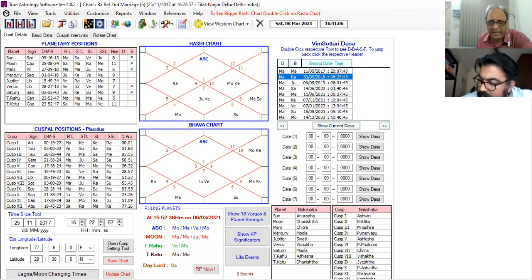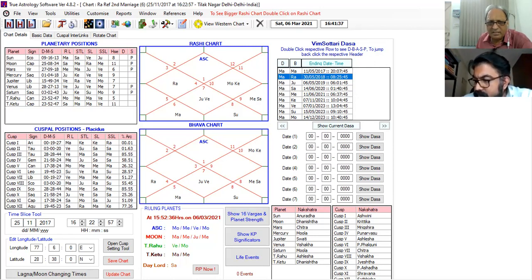Very weak, because Mars is the sign lord, and you see, it is in the sub of Jupiter. Jupiter is there in 4 and 8. Involvement is at the weaker level, commitment is at the stronger level. Jupiter is there in 11, but there are two detrimentals. And Mars finally is the sub of Venus.